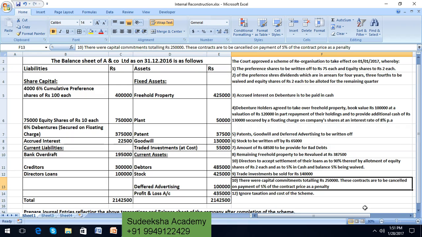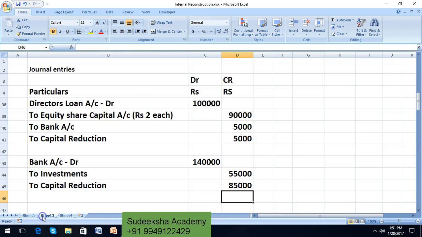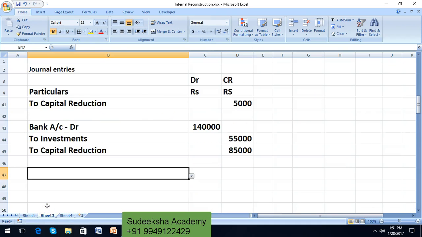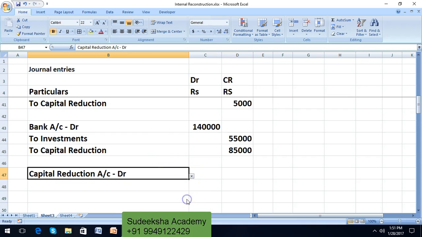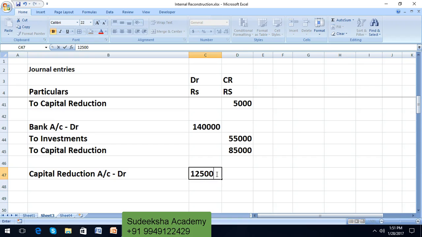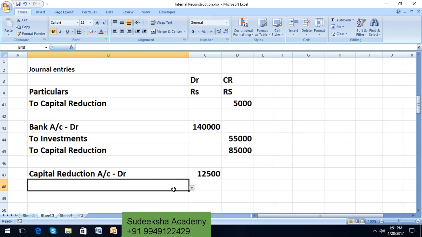So these contracts should be cancelled by paying an amount of 5% on 2,50,000, which is coming down to 12,500, which should be debited to capital reduction account as we have to write off this expenditure. So let us post down the entry. Capital reduction account debit 12,500 to bank account.